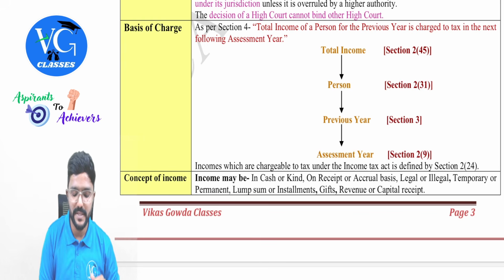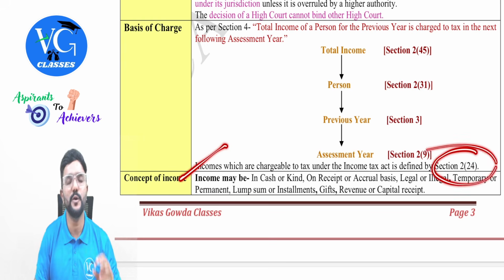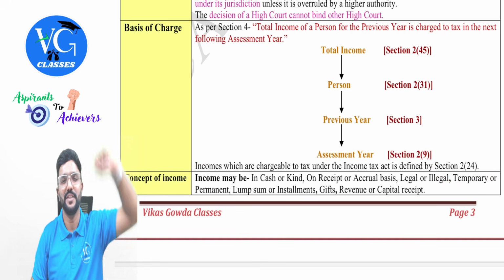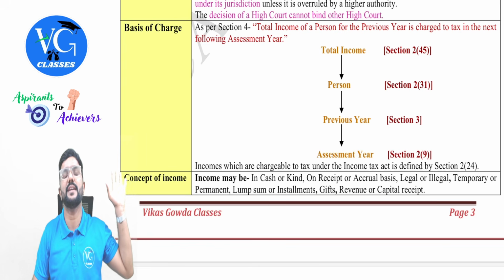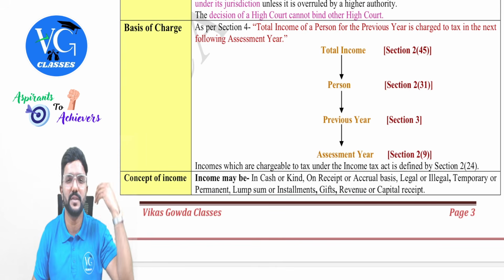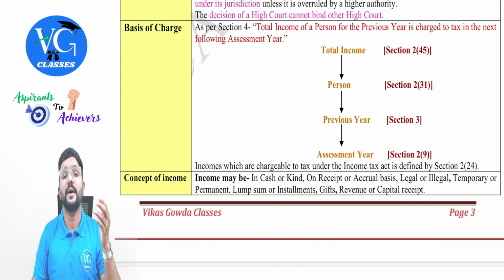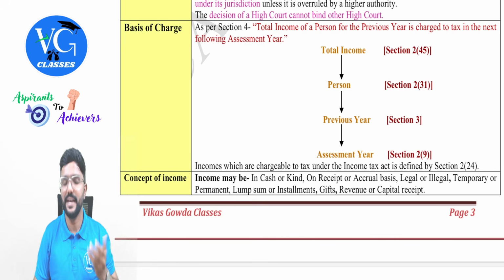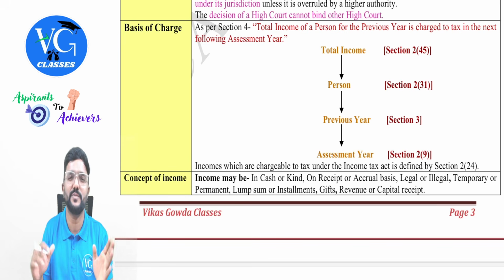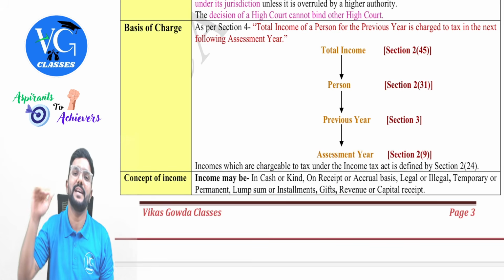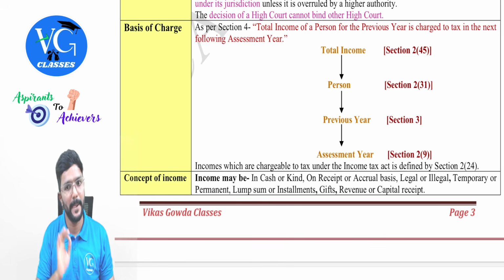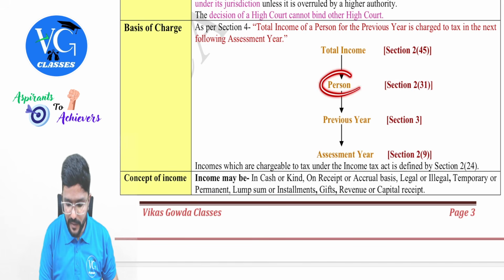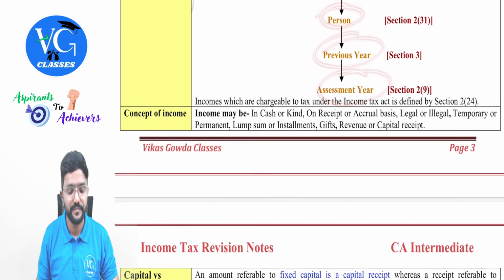Yes. And income is defined in section 2 clause 24, which is an inclusive definition, guys. There are list of incomes given under section 2 clause 24, which includes subsidy, incentives, or even capital gains income. All those are there, and it is not an end list. It is an inclusive definition. And here I have not given an income definition because we will be learning all those items under the respective head, guys. Okay, sir. So in other words we will be learning one by one.